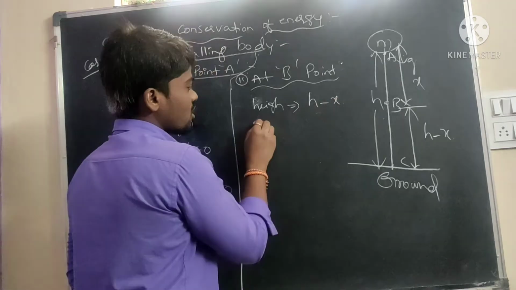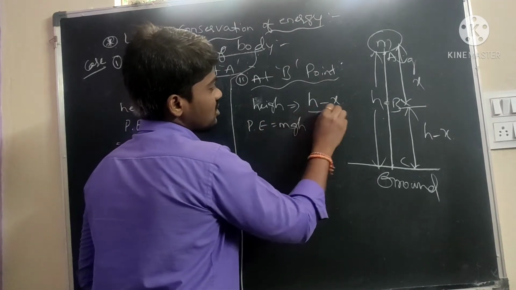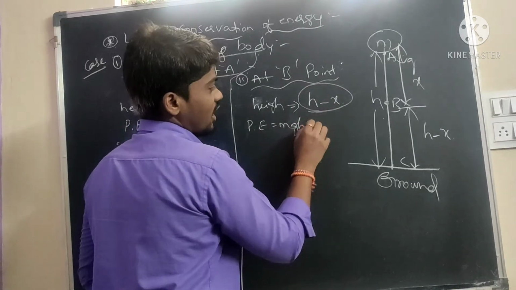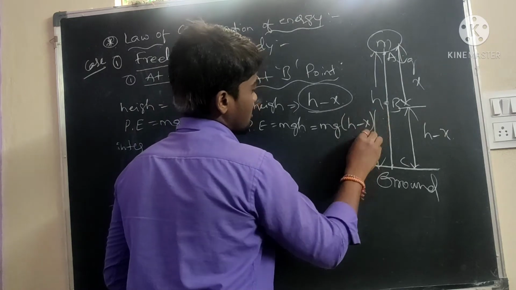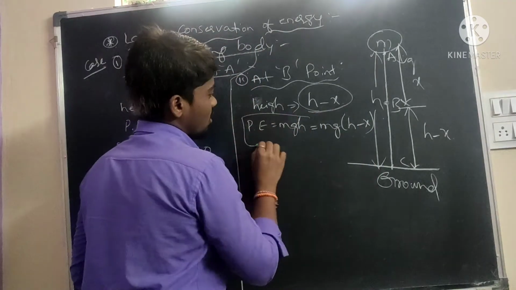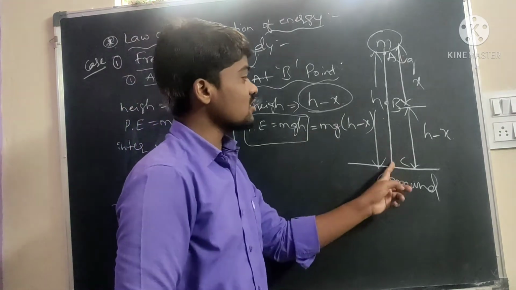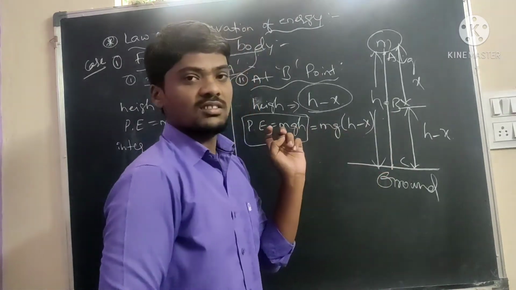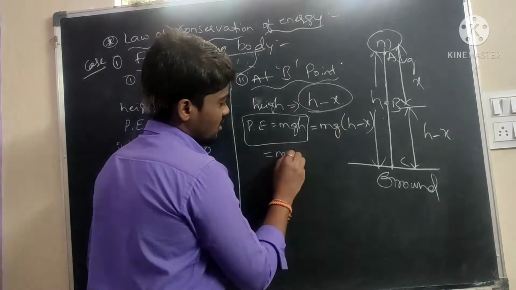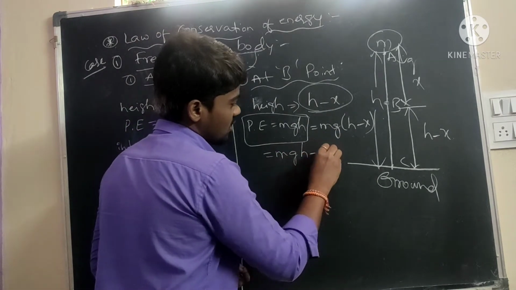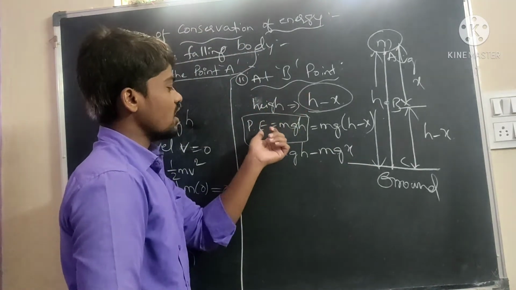What is the potential energy formula? mgh, where h is the height of the object. Here the height is h minus x, so we take h minus x. Splitting it, mg(h minus x) equals mgh minus mgx. This is the potential energy.